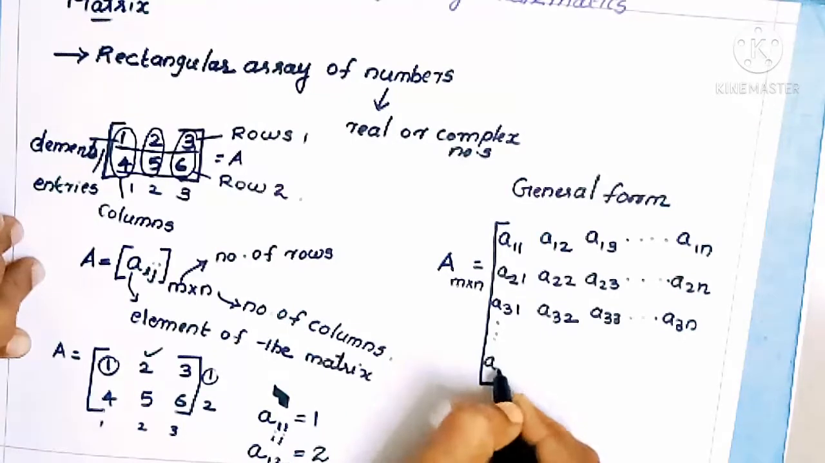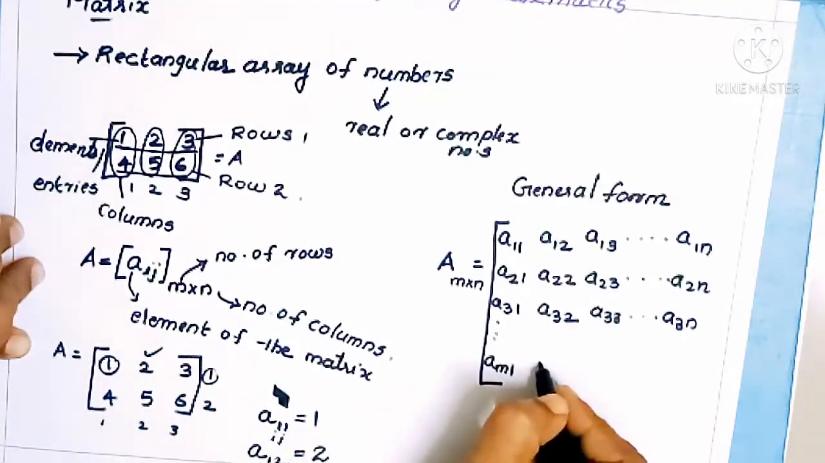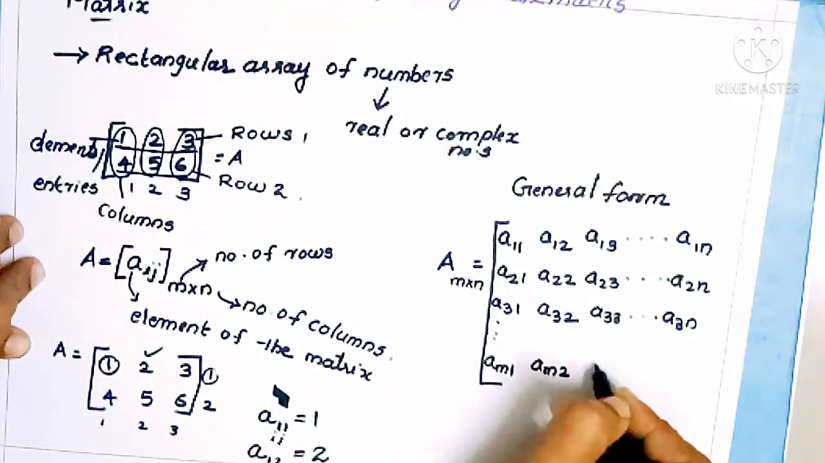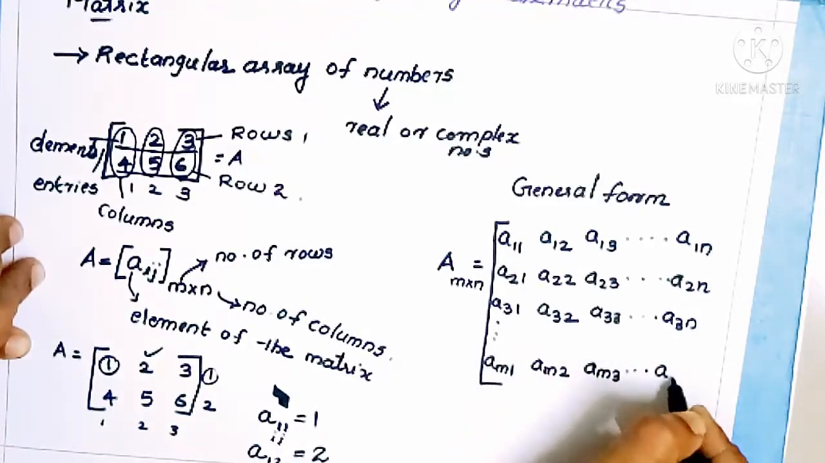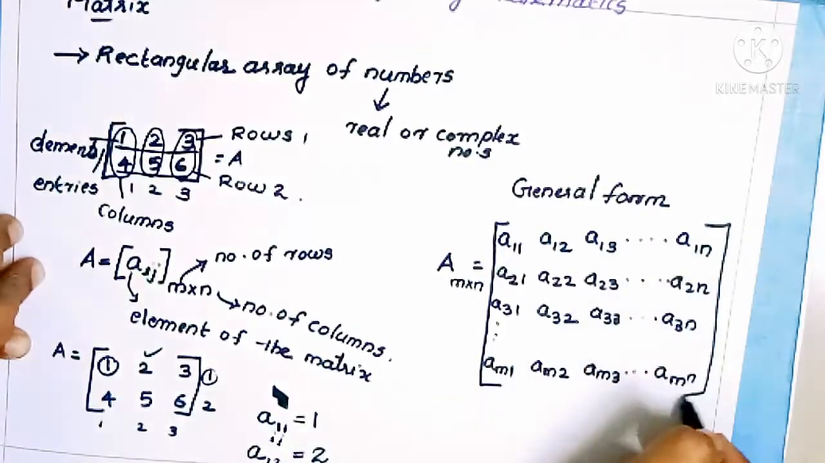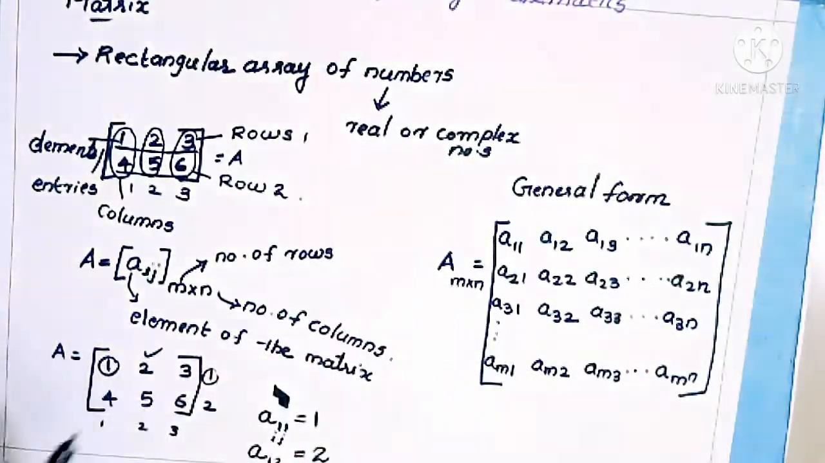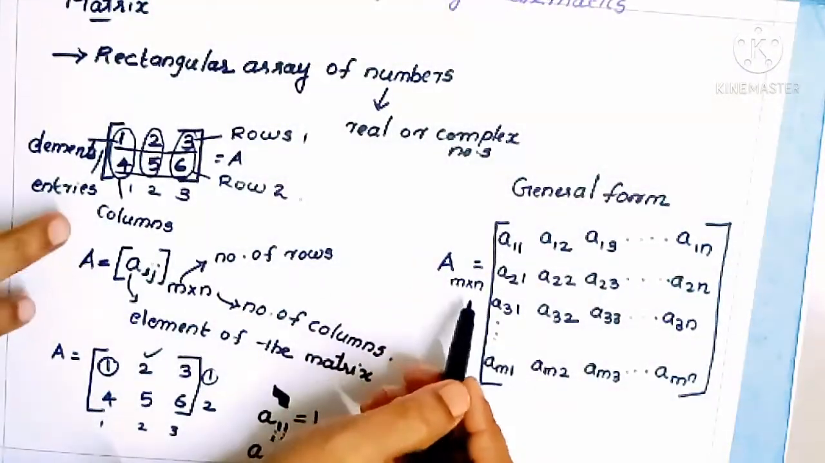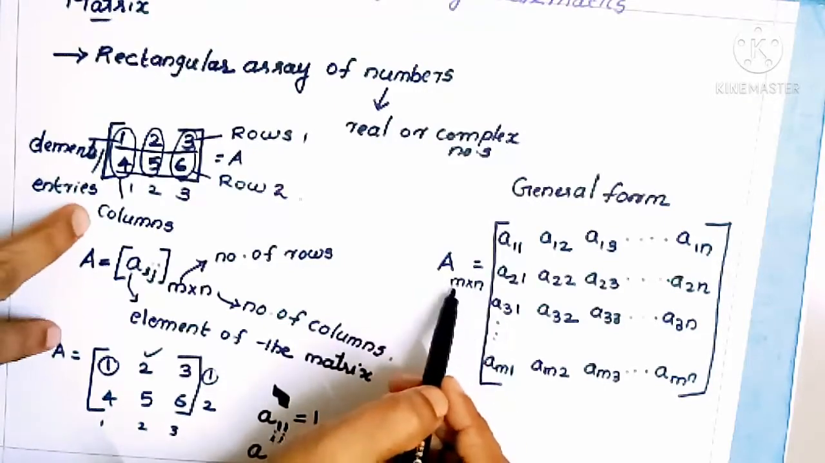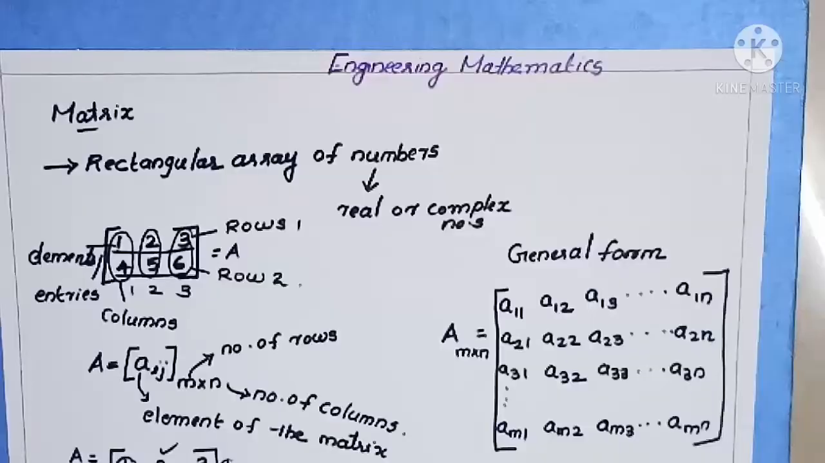It will continue up to m rows, so am1, am2, am3, etc., amn. This is the last element of this matrix. Do you understand what the general form of a matrix is? If you consider an m cross n matrix, it has m rows and n columns. So these are the basic concepts of a matrix. Thank you.